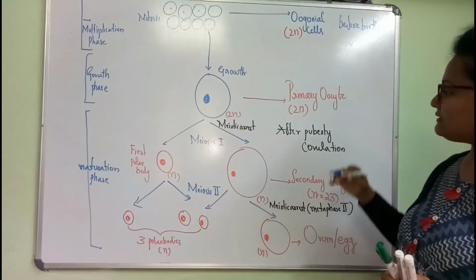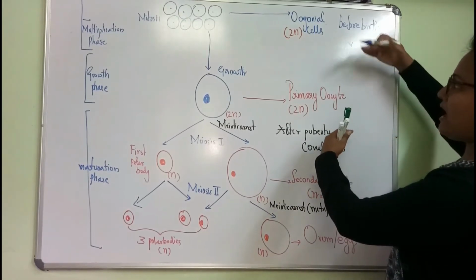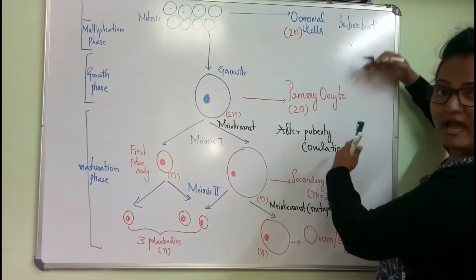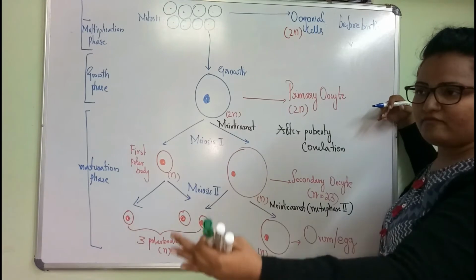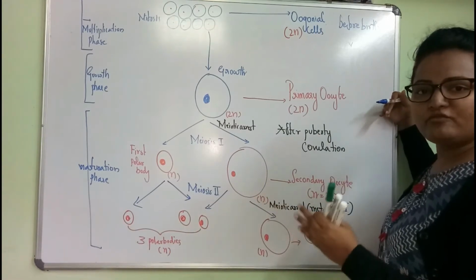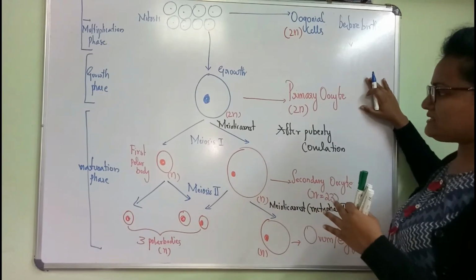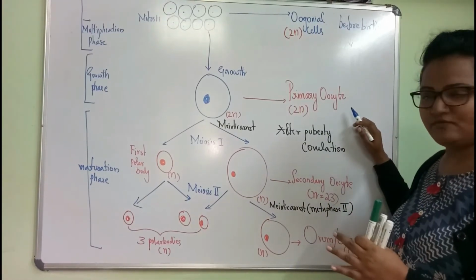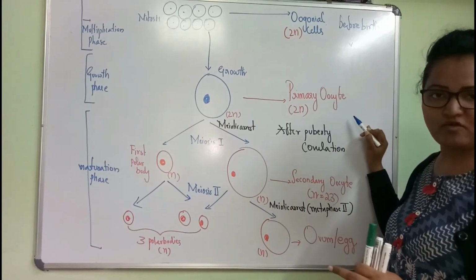After birth, before puberty, there will be a stage where we are not going to perform the periods. That is from the birth till the age of 12 years. That is a pause stage. That pause stage is called the growth phase, where from the oogonial cells primary oocytes are formed.